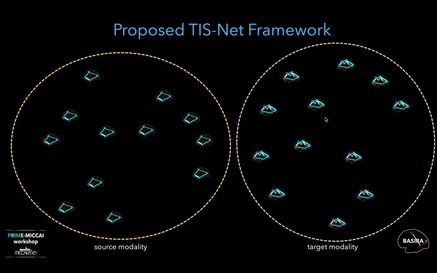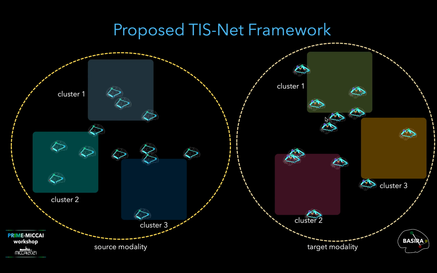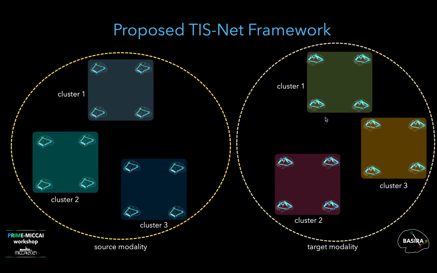First, to handle the data heterogeneity within each specific modality, we learn the pairwise similarities between training brain graphs and map them into different clusters. This clustering step enables us to explore the underlying data distribution prior to the connectional brain template, namely CBT, estimation.